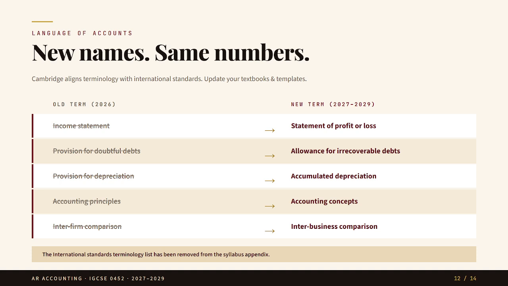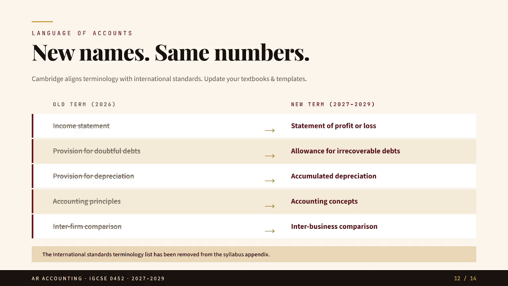Income statement is now statement of profit or loss. Provision for doubtful debts is now allowance for irrecoverable debts. Provision for depreciation is now commonly referred to as accumulated depreciation. Accounting principles are now accounting concepts. Interfirm comparison is now interbusiness comparison.